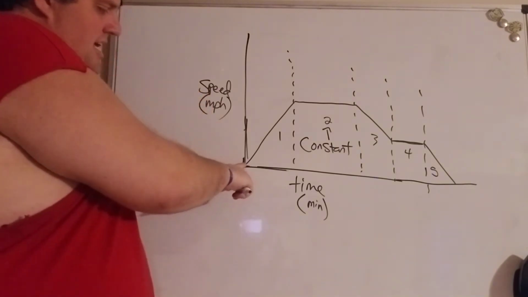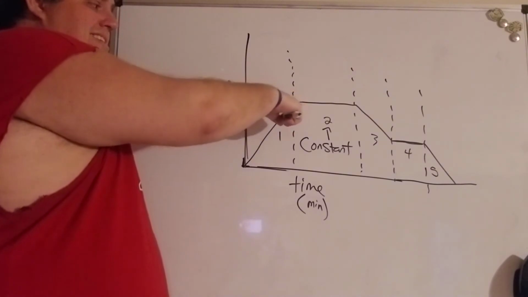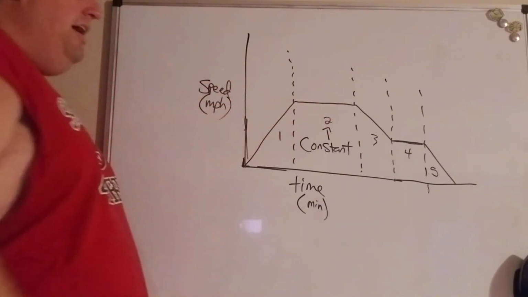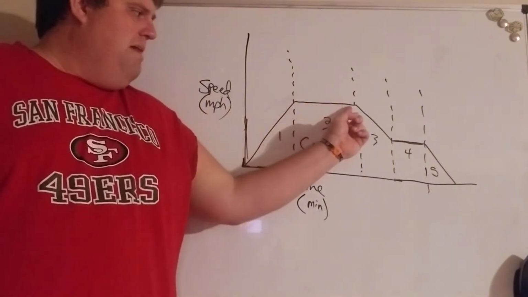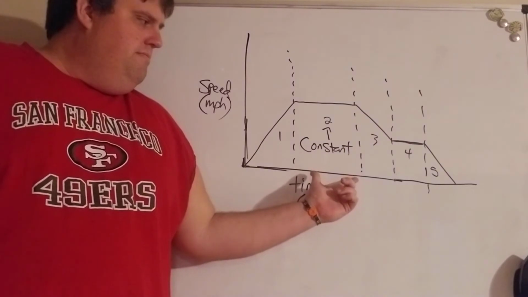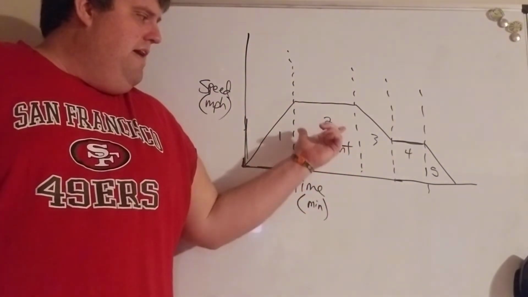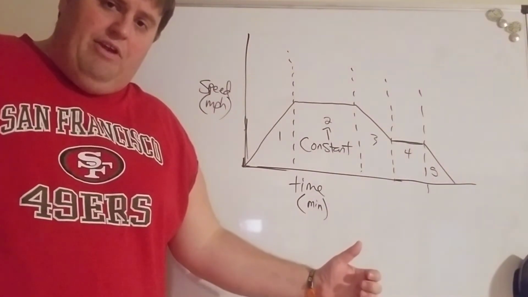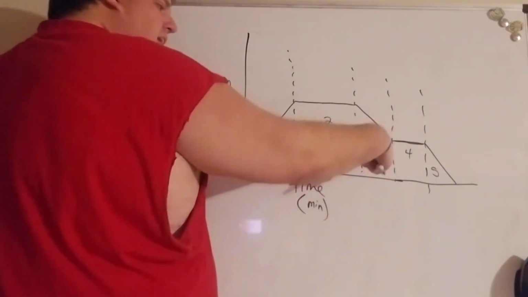So maybe this guy's getting on the highway, getting up to speed. And then he gets to 65 miles per hour, and he follows the law, because he doesn't want to get a ticket. He is going to go exactly 65 miles per hour for a certain amount of time here. So if I get a flat line, that's this idea of my speed being constant for interval 2.